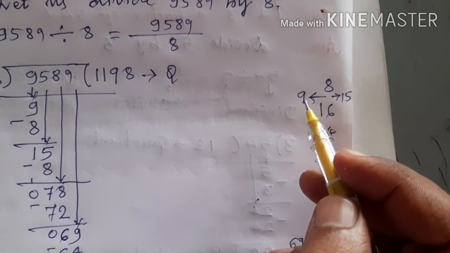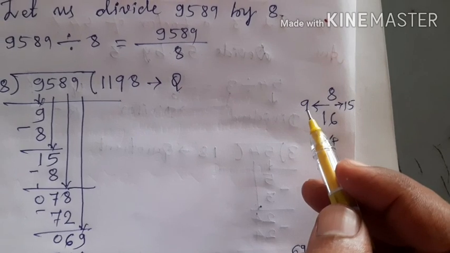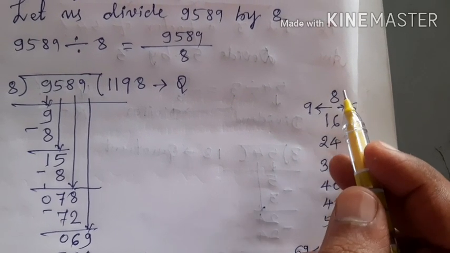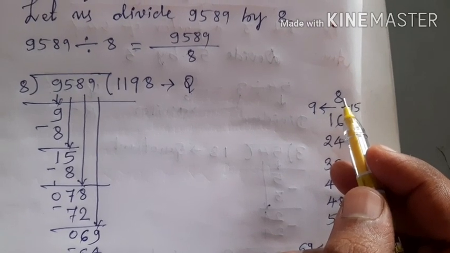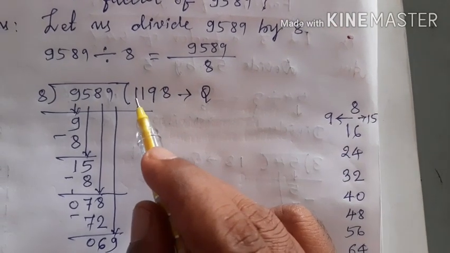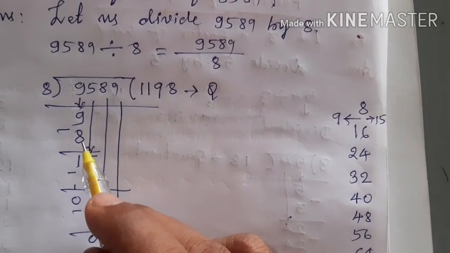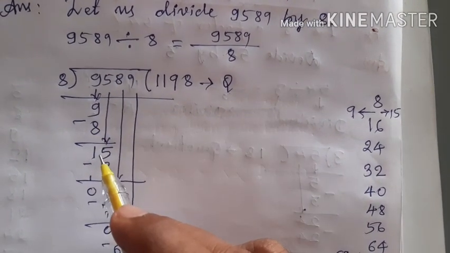Therefore, which is the previous number of 9 in the table of 8? 8. So I should take 8. How many 8s are 8? 8 ones are, that is why I put ones are here, and 8 ones are 8. 9 minus 8 is equal to 1.